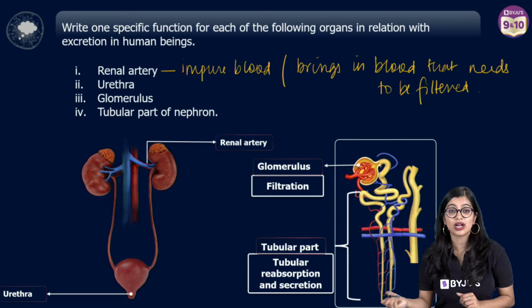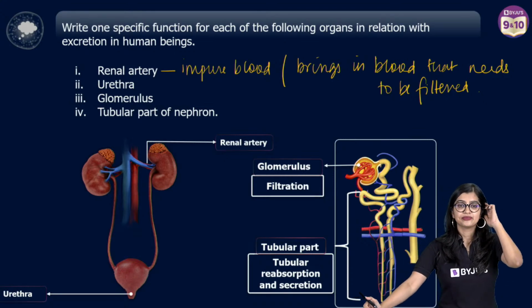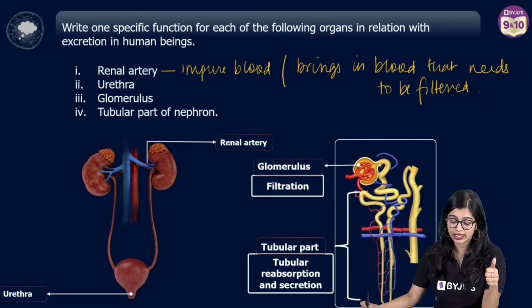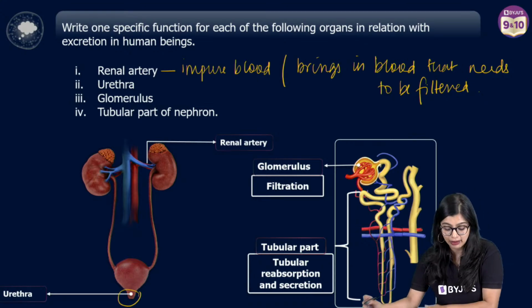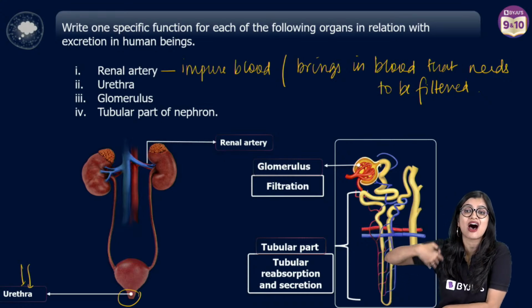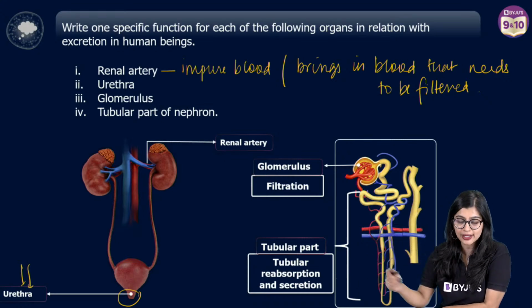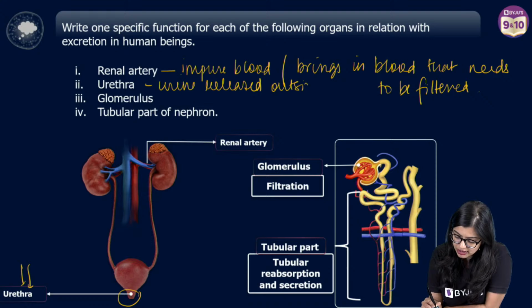Now, what is the function of the urethra? As we all know, urethra is the small opening which is present at the end of the urinary bladder. And we know that through the urethra, we expel or release the urine from our body, right? So we know that the urine is released outside. You have to mention that.